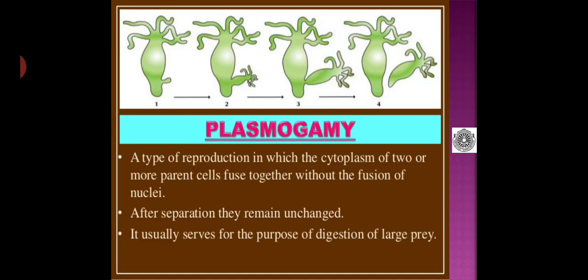Now coming to plasmogamy, it is another method of reproduction in which the cytoplasm of two or more parental cells fuse together without the fusion of nuclei, and after separation they remain unchanged. It usually serves for the purpose of digestion of large prey.